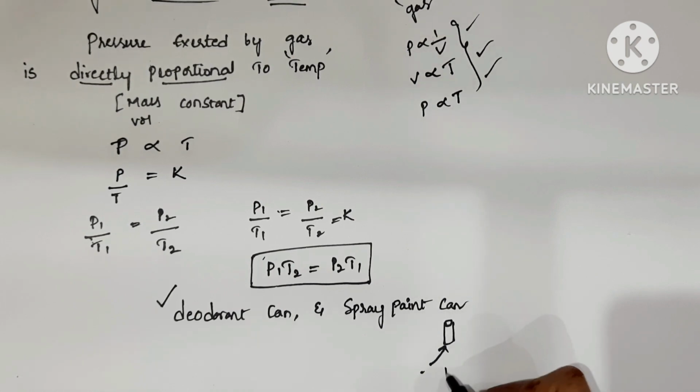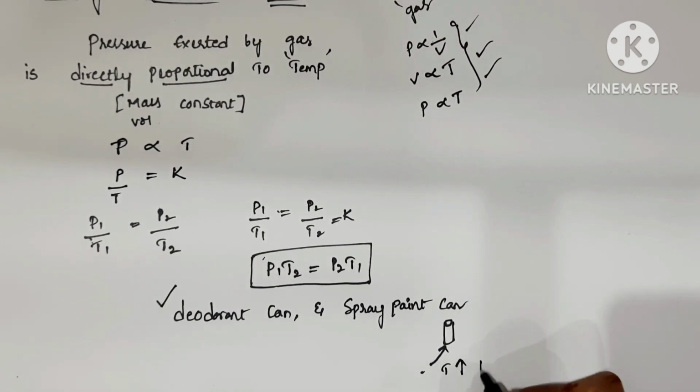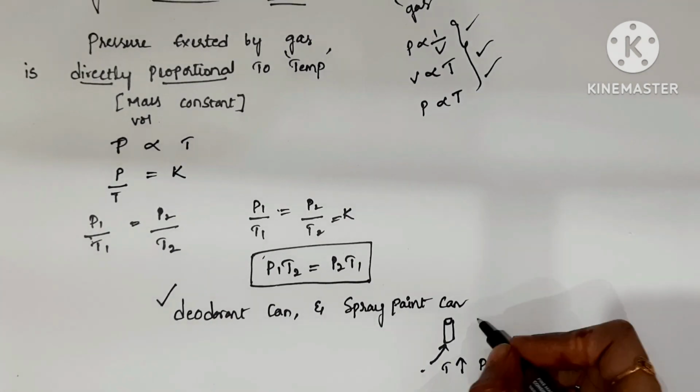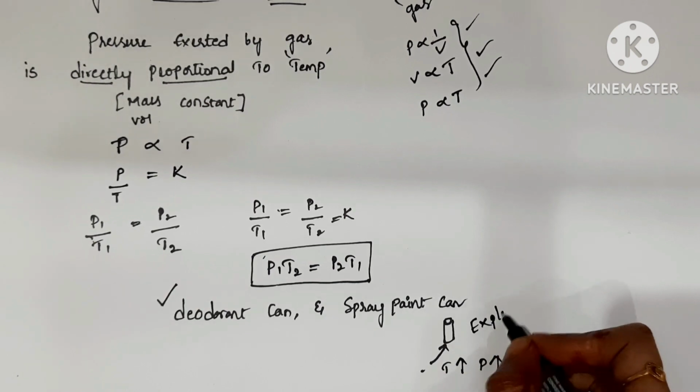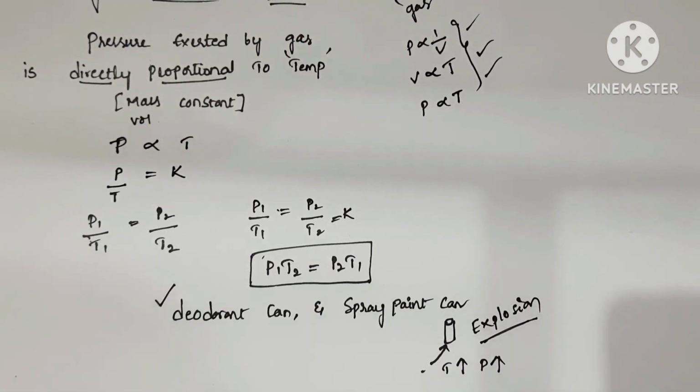So as temperature increases, the pressure of the gas also increases, and an explosion happens.